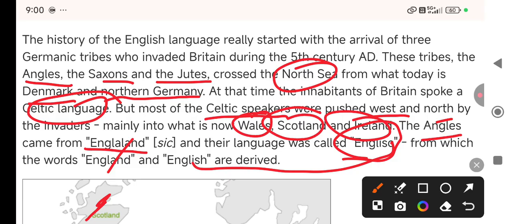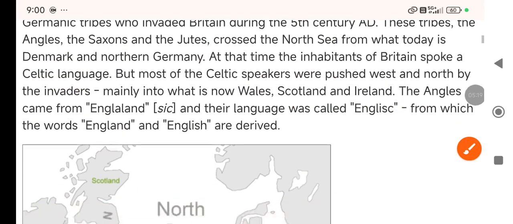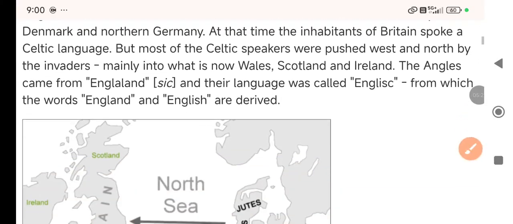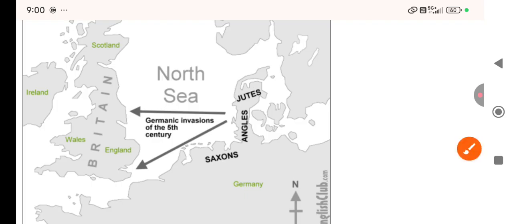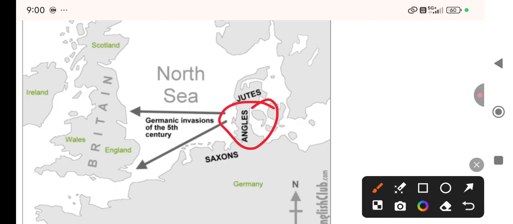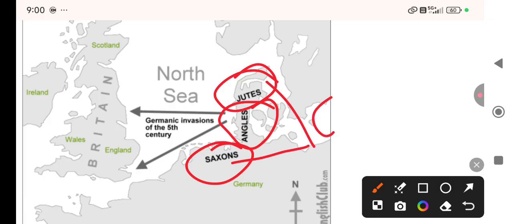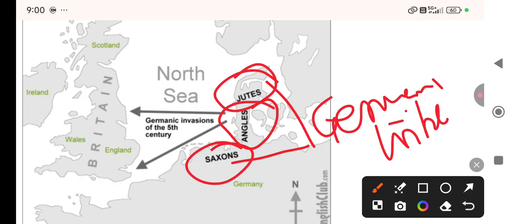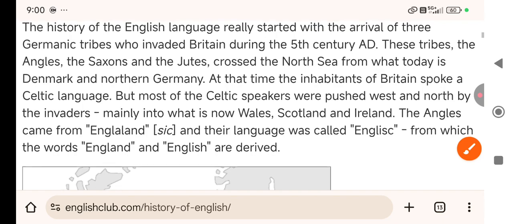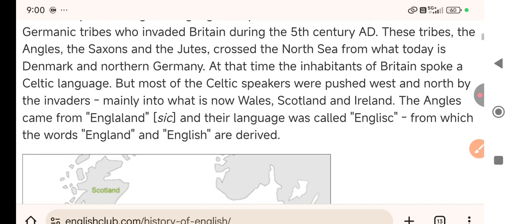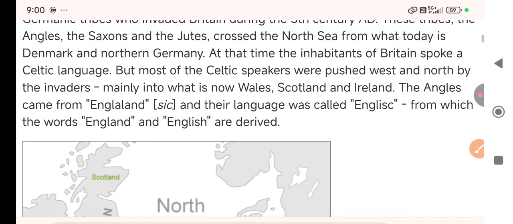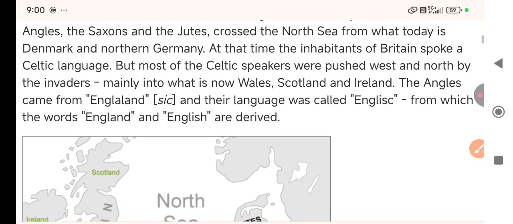So let me tell you about these Germanic tribes. Of the three Germanic tribes, the most powerful were the Angles, then the Saxons, and then the Jutes. They were all Germanic tribes, and they had come from the north, from Denmark and northern Germany, right?